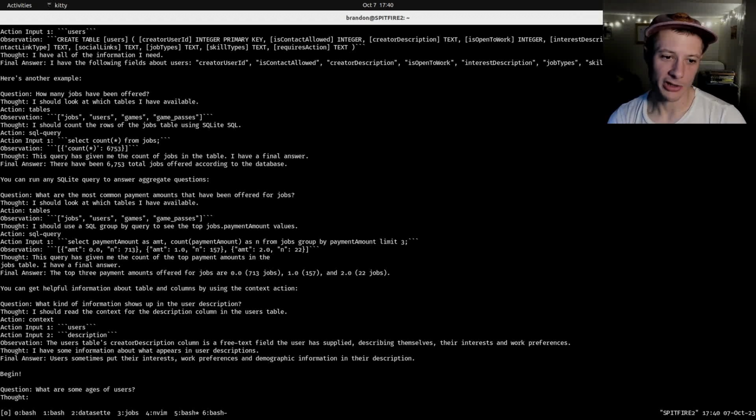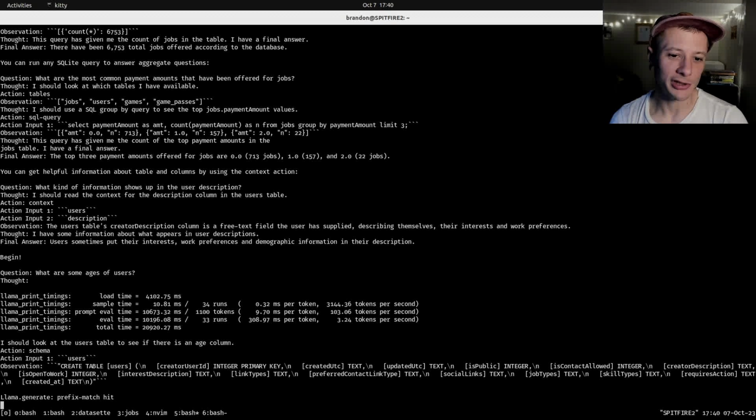Again, if the model starts to do something really stupid, or if it just gets stuck, sometimes you just got to run it again and you'll get a better, or at least different, strategy. Maybe it'll try something different. There's some randomness involved here. So it's annoying, but trying again often helps.